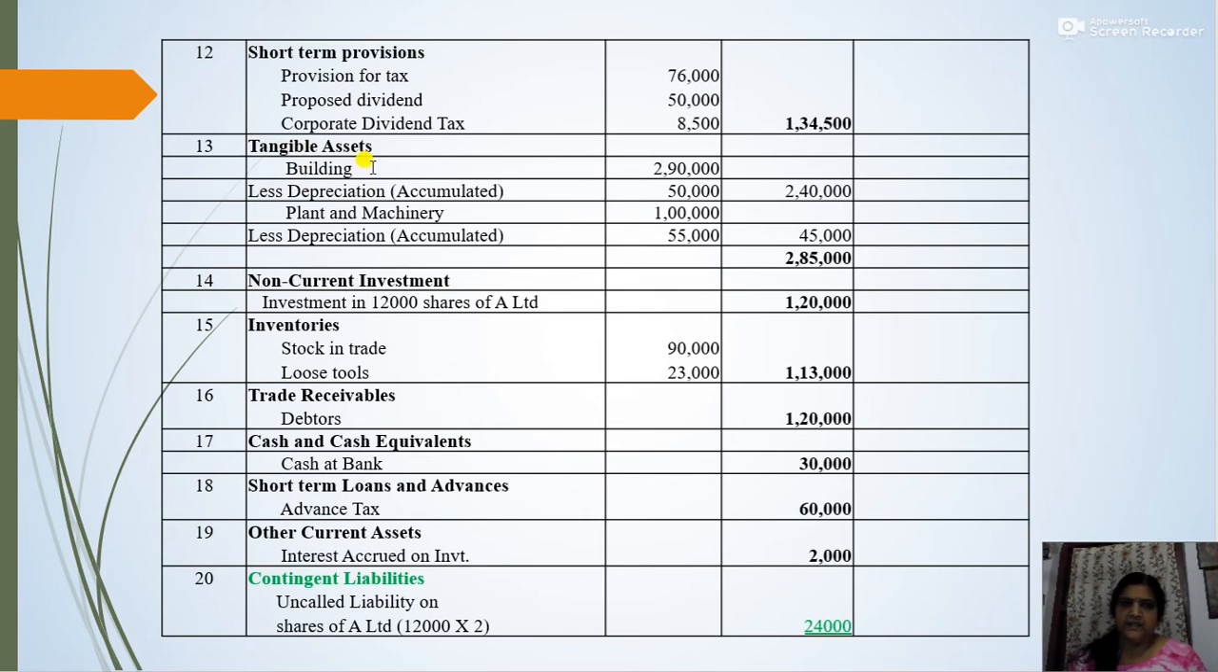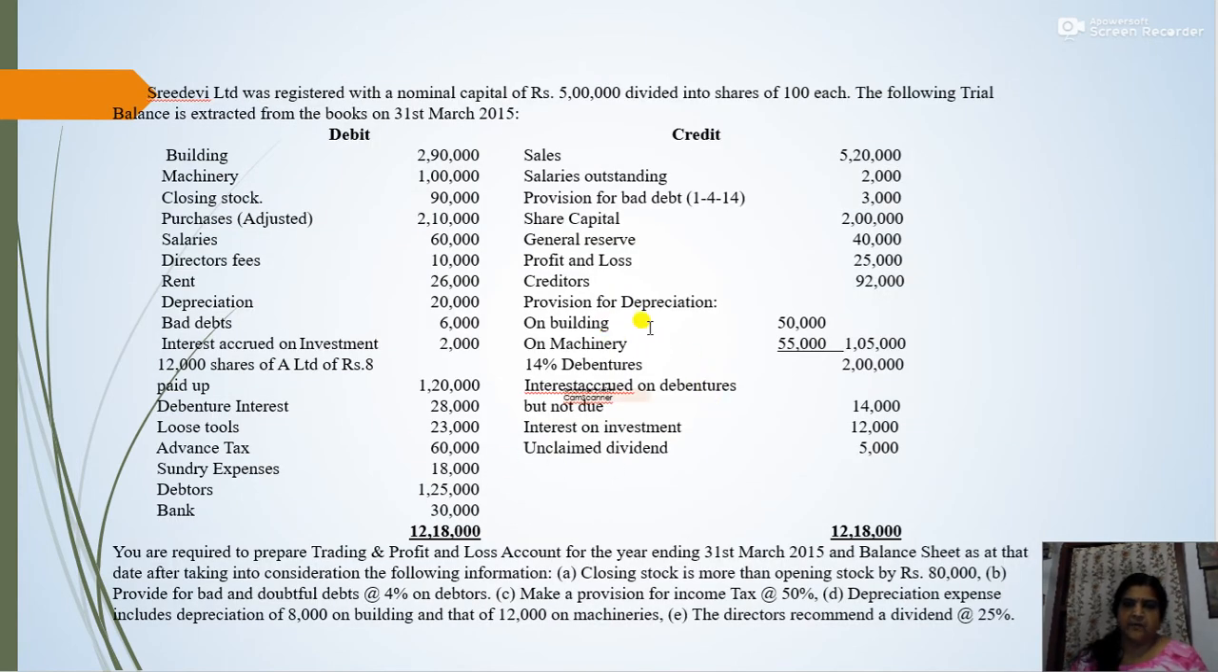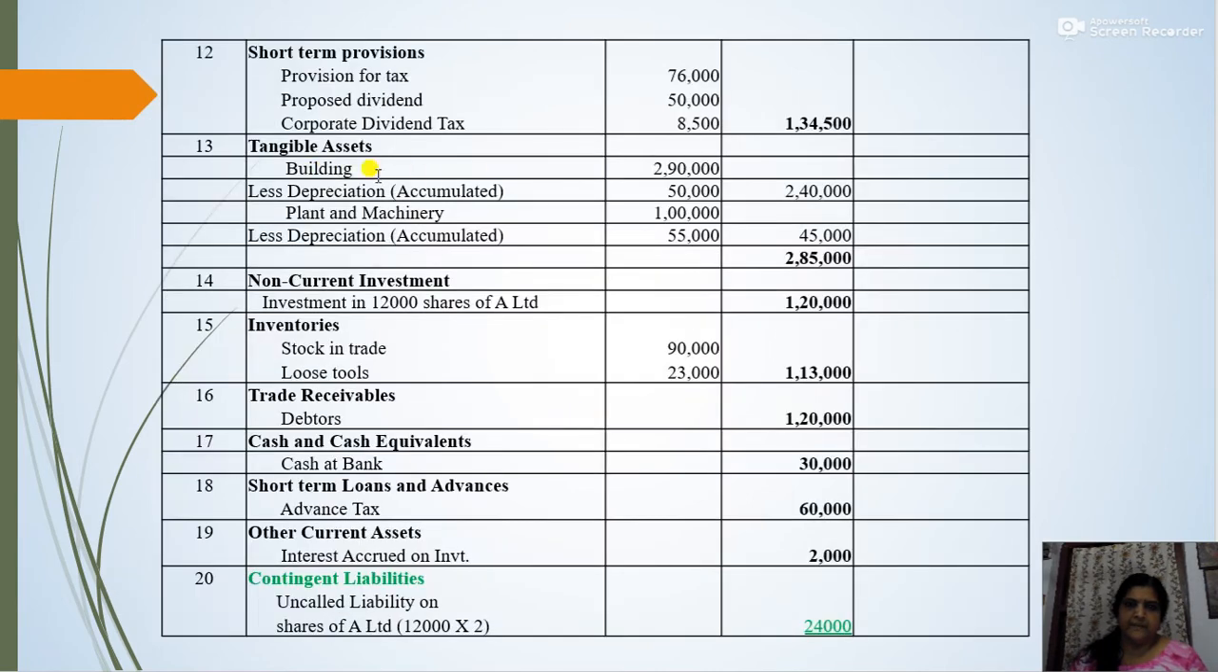Now here the building accumulated depreciation is 50,000, and the plant and machinery accumulated depreciation is 55,000, which is given in the question. See here, building 2,90,000 less depreciation 50,000, plant and machinery 1 lakh less depreciation 55,000. Total will be 2,85,000. That is 2,40,000 building and 45,000 plant and machinery. Total 2,85,000. So tangible asset 2,85,000.